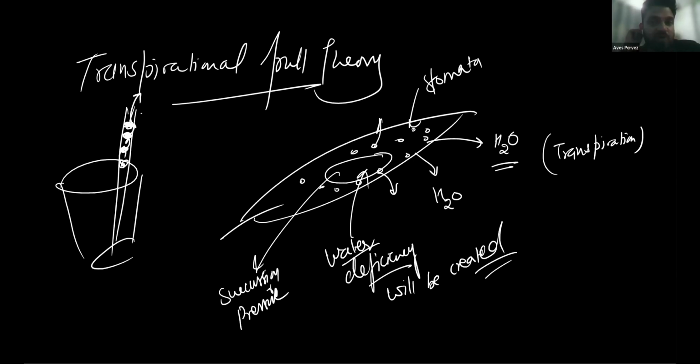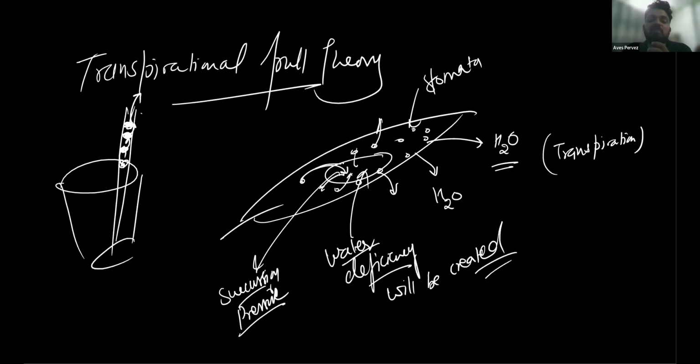And you know that a plant does not have only a single leaf. There are so many leaves. So this continuous loss of water from the plant, from the stem, from the leaves, results in water deficiency in the leaves, and this water deficiency creates a suction pressure inside the leaves. And this suction pressure will demand more water in this place. So they will start demanding water to fill this.